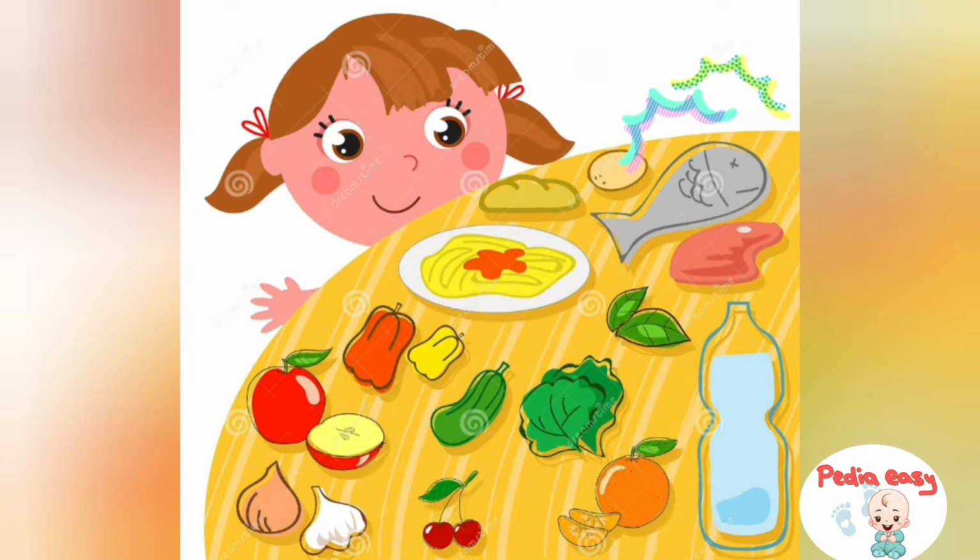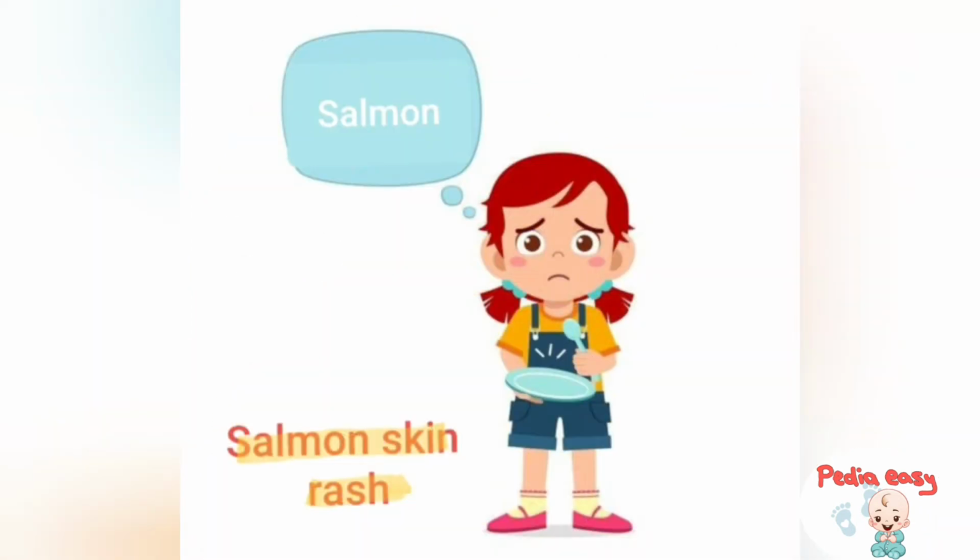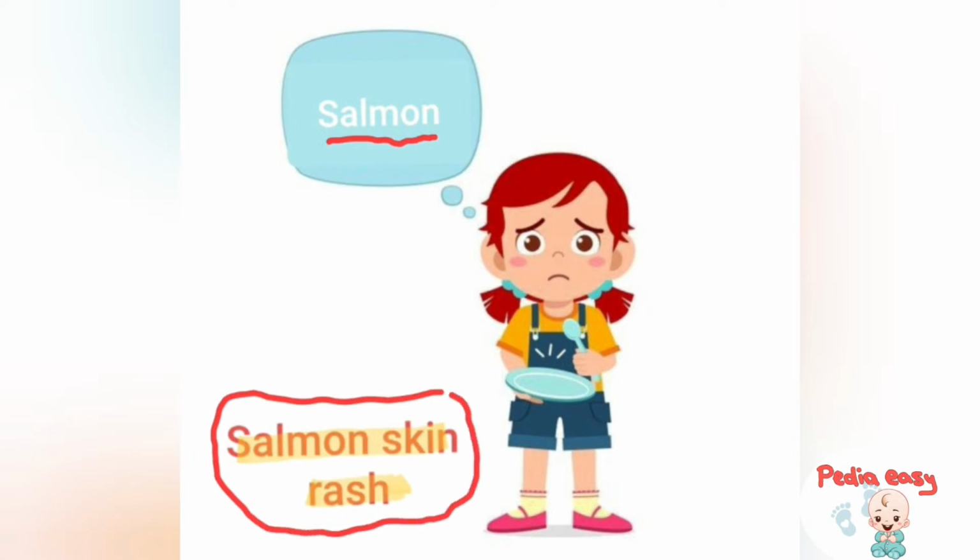Jennifer woke up in the morning one day and she was hungry, so she looked at the breakfast table. She found salmon fish and hot pepper. She thought, salmon? I don't like salmon. The salmon should make you remember the salmon skin rash that is present in juvenile idiopathic arthritis, which is one of the criteria for diagnosis of systemic onset juvenile idiopathic arthritis. It is an evanescent erythematous rash that appears and disappears.